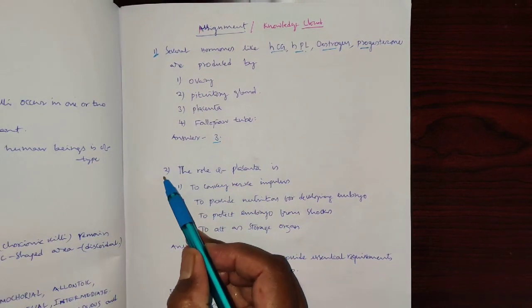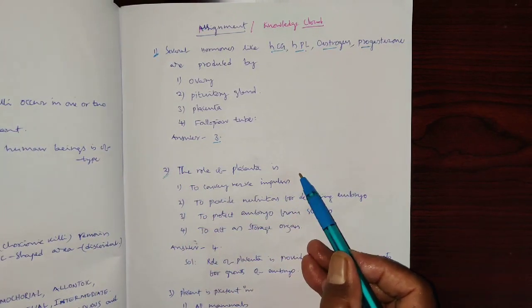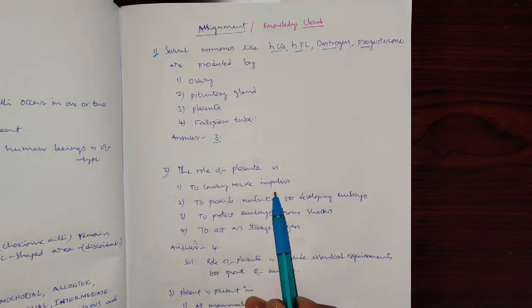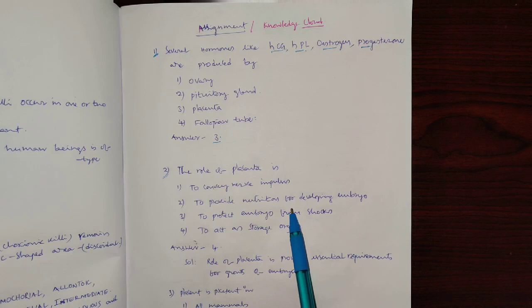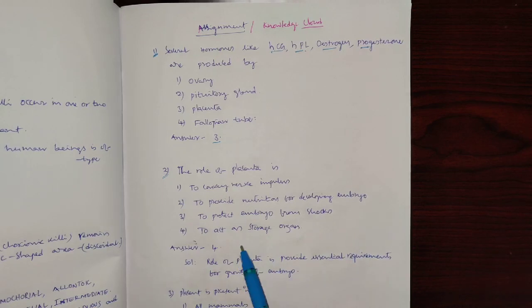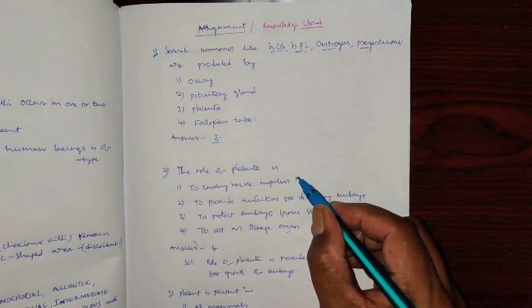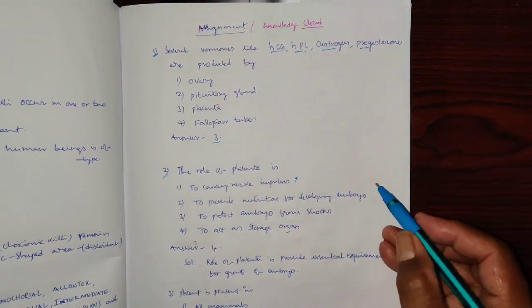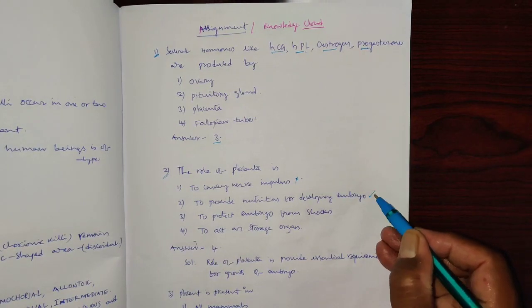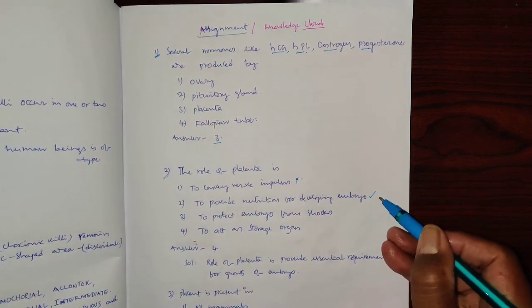Alright, now coming to question number 2. What is the role of the placenta? The options given are: to convey nerve impulses, to provide nutrition for the developing embryo, to protect the embryo from shocks, to act as a storage organ. Let us take the first, to convey nerve impulses. The placenta is not connected with nerves, so it is ruled out. Provide nutrition for the developing embryo: yes, it is true, the placenta supplies nourishment from mother to fetus.